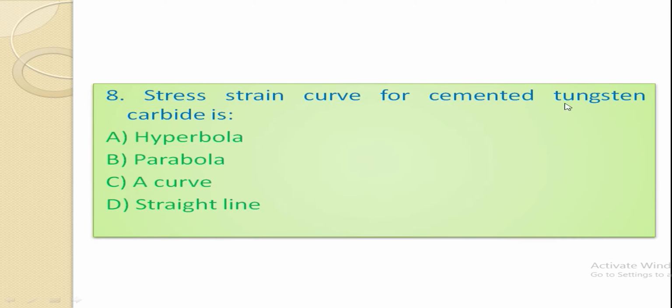Stress strain curve for cemented tungsten carbide is: hyperbola, parabola, a curve or a straight line. Right choice is straight line. The stress strain curve for cemented tungsten carbide is a straight line as it is a brittle material. It does not have an elastic zone and therefore it fractures after a certain load is applied.